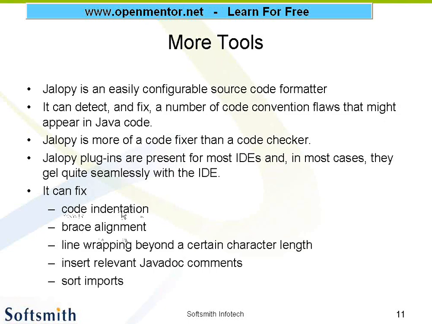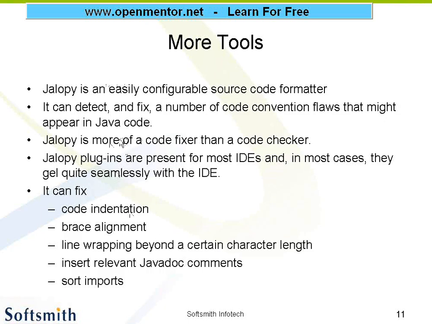Okay, so it checks code indentation, brace alignment, line wrapping. In some companies a line can contain only up to 80 characters, so if I start writing after 80 characters, it will show. It also handles Java docs and sorting imports. The import statements you will be having at the top, right?